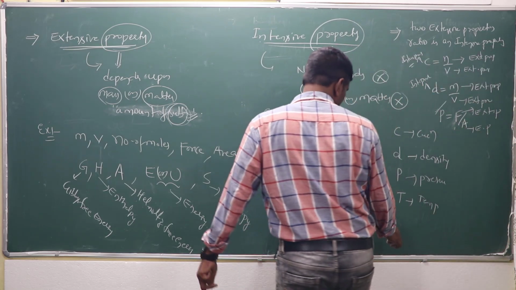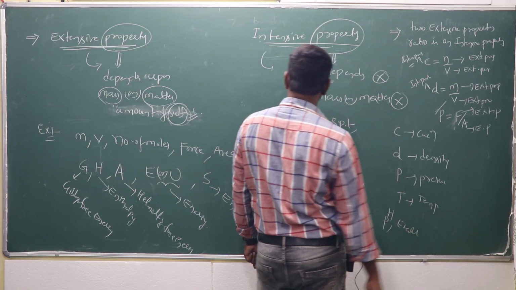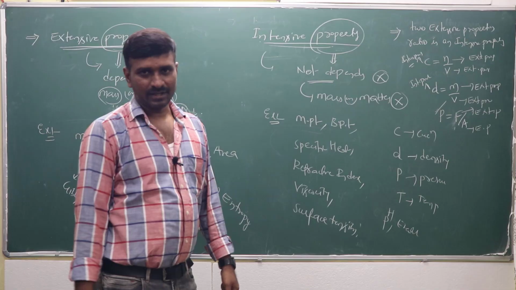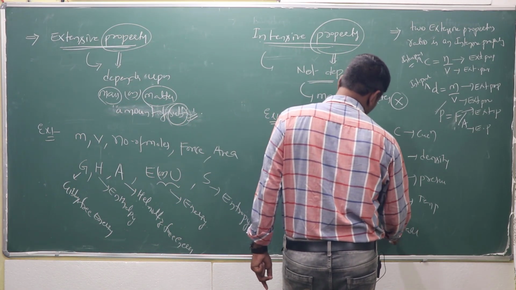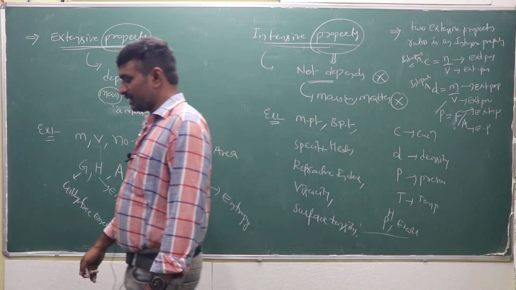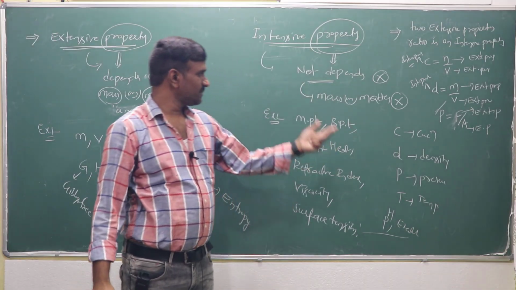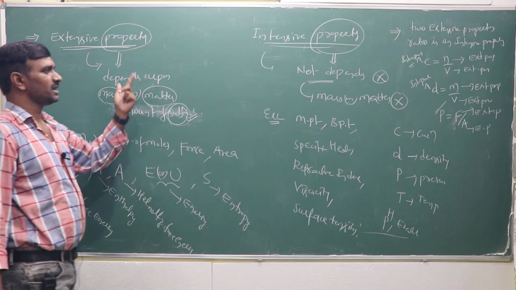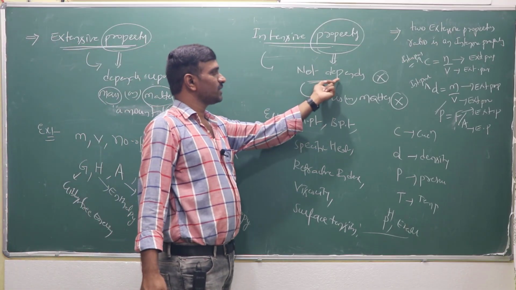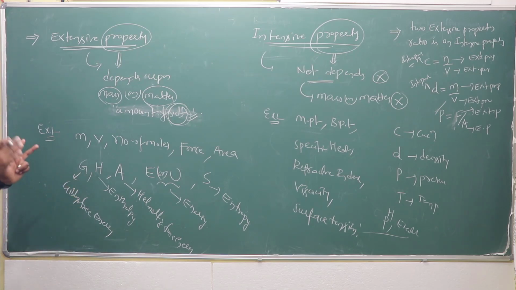And pH and electrode potential are also intensive properties, right? In addition to this, one is also considered an intensive property, right? So extensive properties depend upon the mass or matter. Here, intensive properties do not depend upon the matter or amount of the substance, right? So this one is extensive, another one is intensive properties.